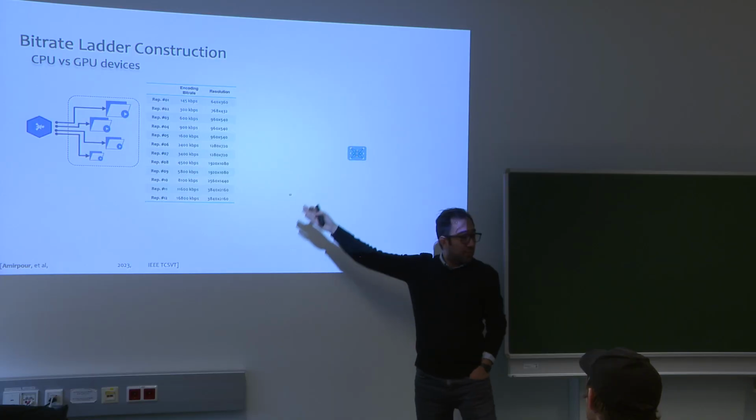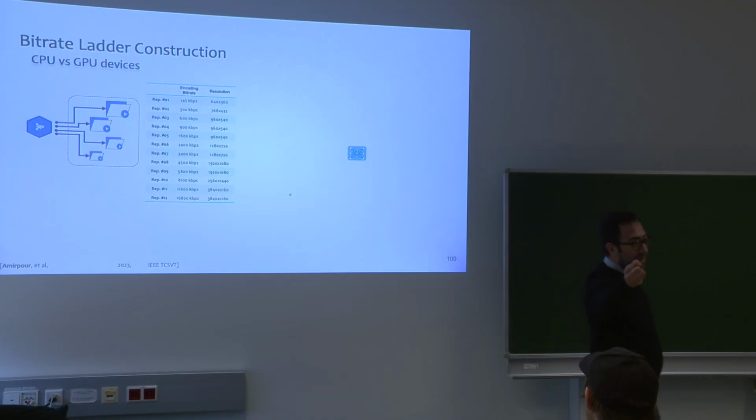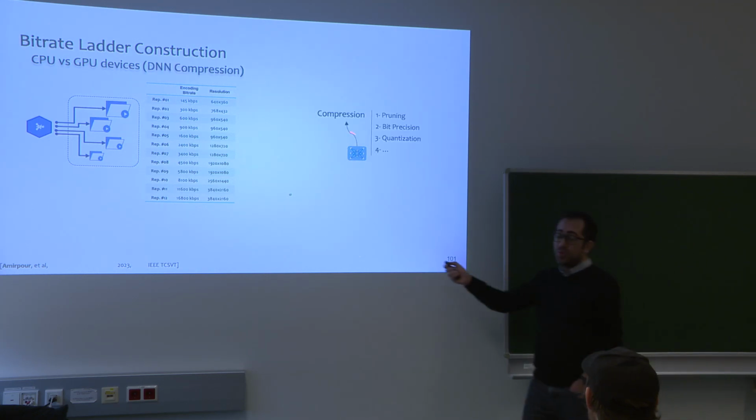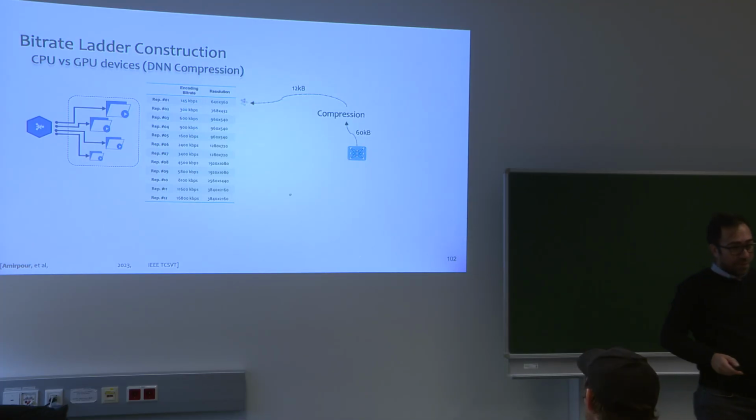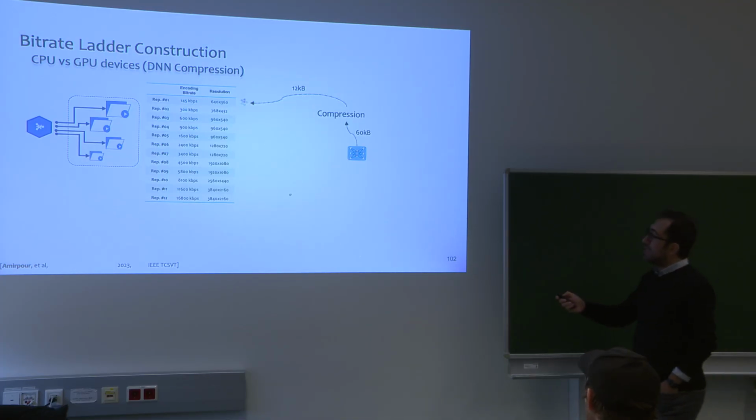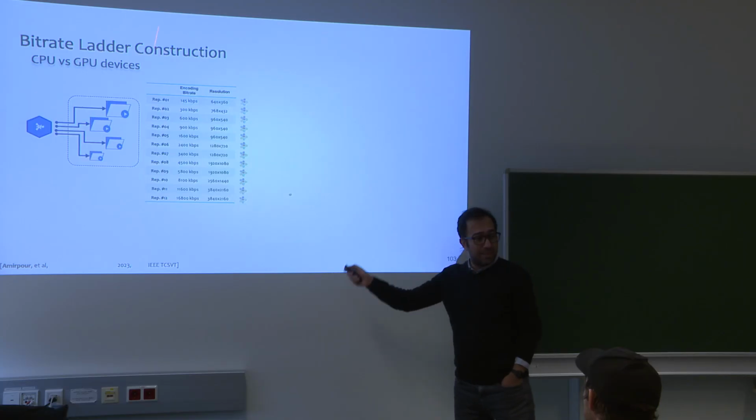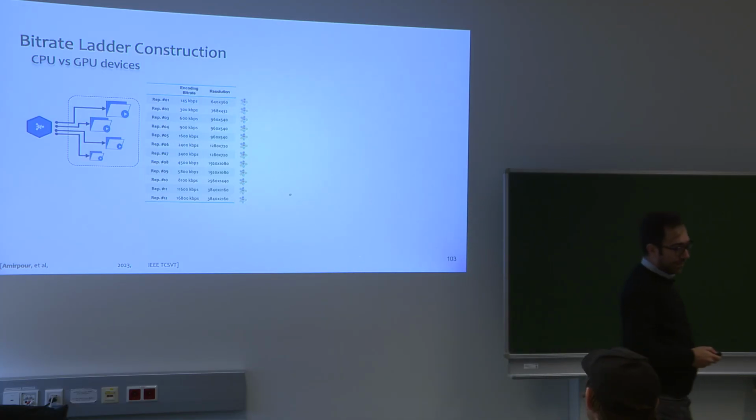This has been trained for this video. So we need to transmit this deep neural network as well, right? So we will have a bitrate overhead. How can we solve this? We also try to compress this deep neural network. So we reduce the size of this deep neural network by around 80%, and we add this compressed deep neural network as metadata to our bitrate ladder.